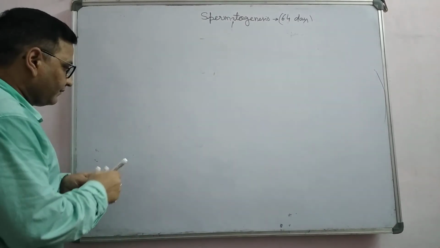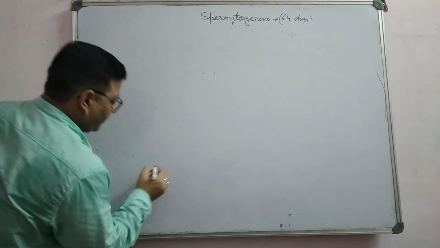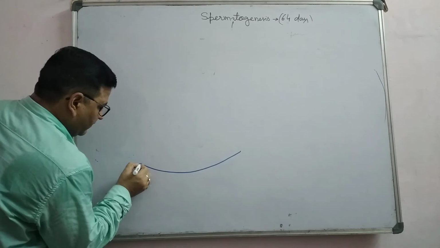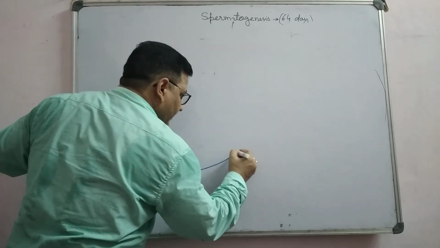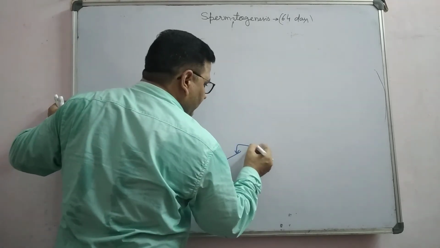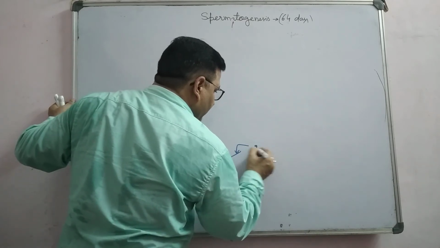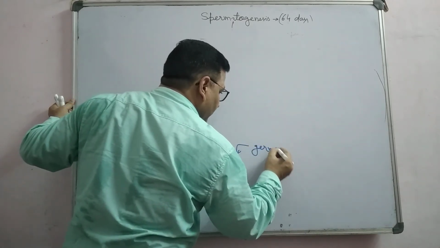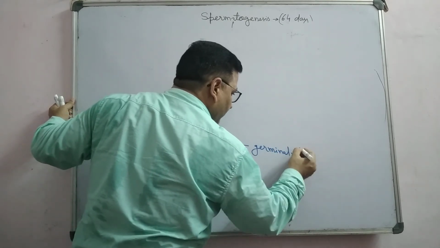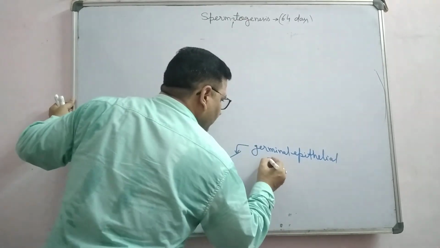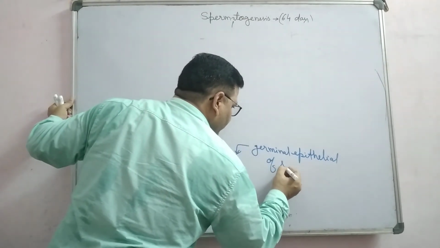First of all, this line represents the germinal epithelium of the seminiferous tubules.